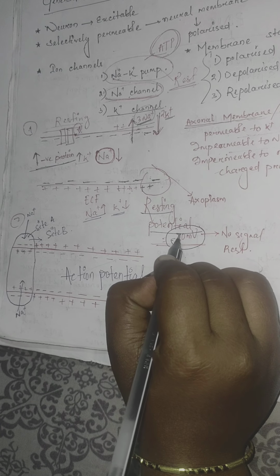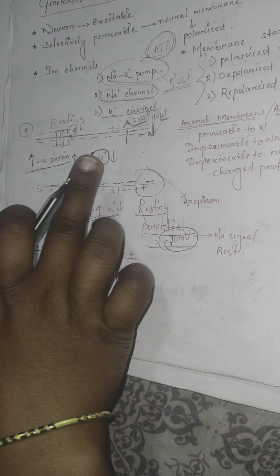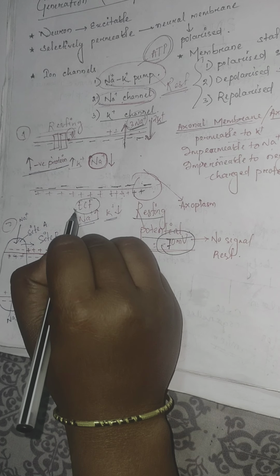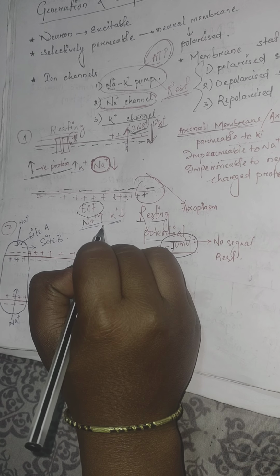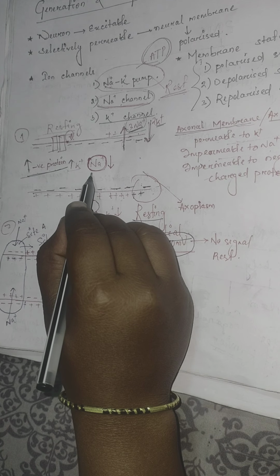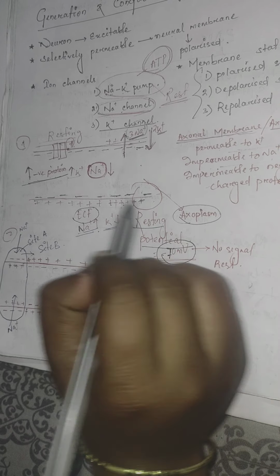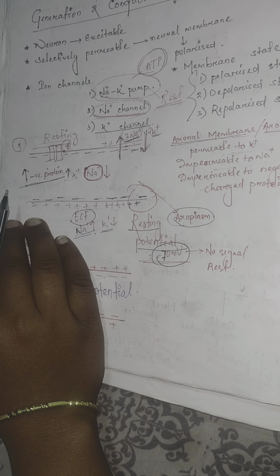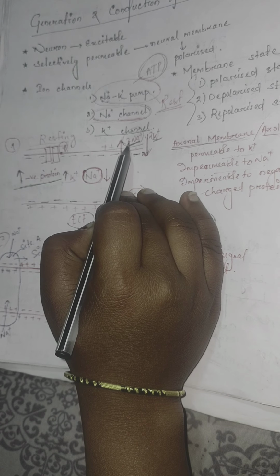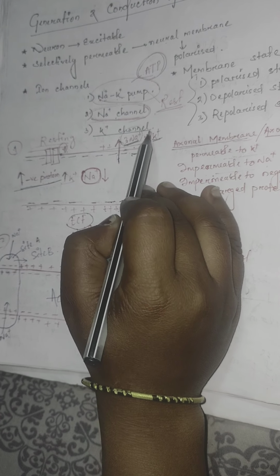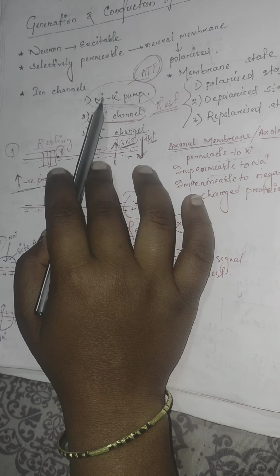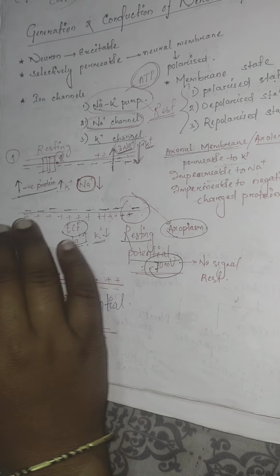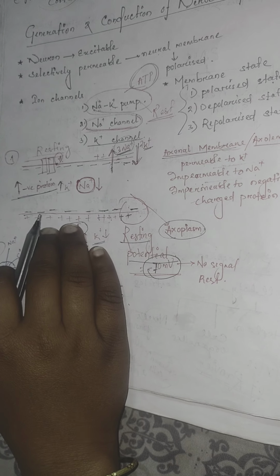One point to remember here: in the extracellular fluid the amount of Na plus is more, and in the intracellular fluid, the axoplasm, the amount of K plus and negatively charged protein is more, and 3 Na plus go outwards and 2 K plus come inside through the sodium potassium pump. That's all about the resting stage, the polarized state.